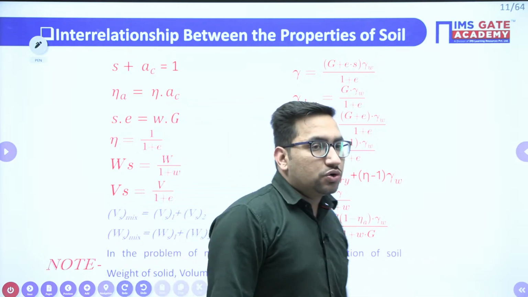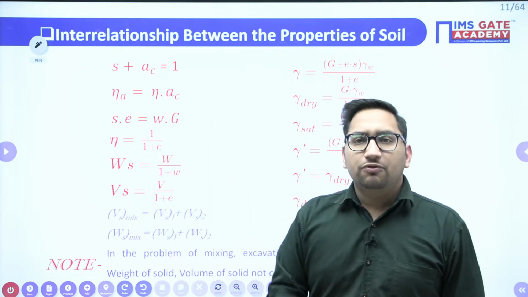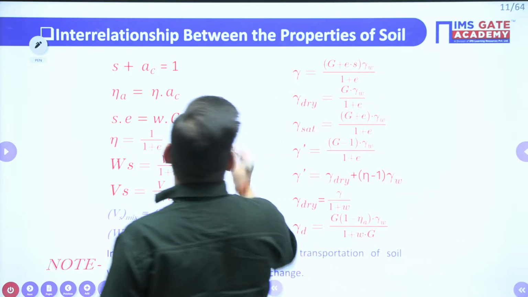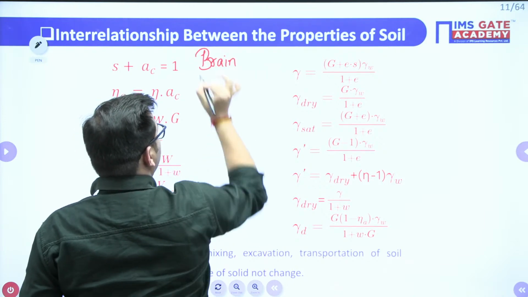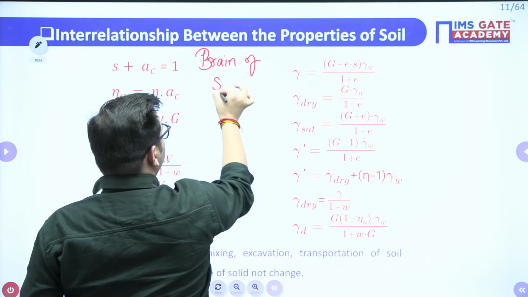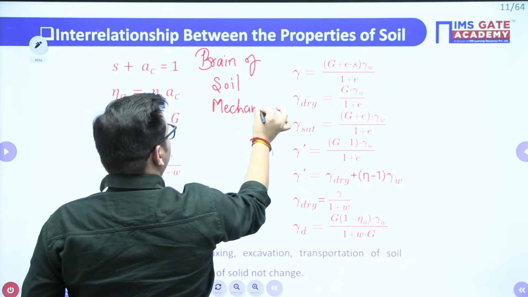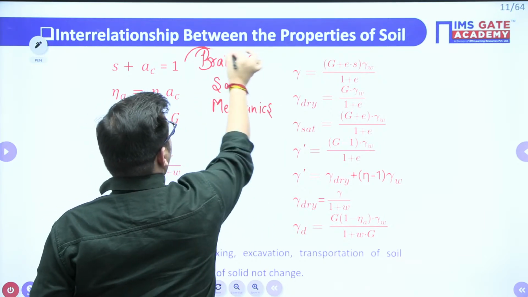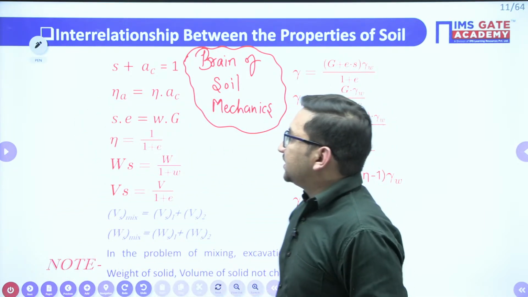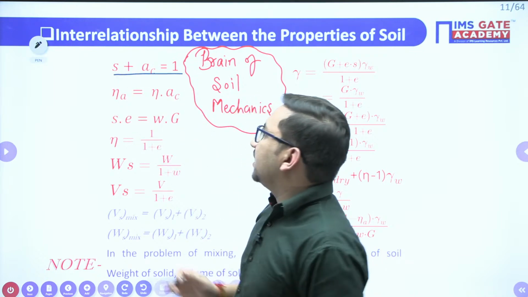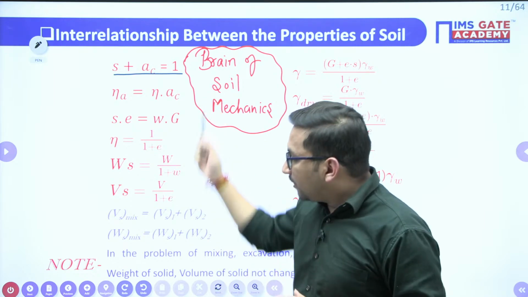Now these are some of the most important relations. You will definitely get one question with respect to these formulas, right? We call it the brain of soil mechanics. These are that important for you, as your brain is. Brain of soil mechanics. Clear? So remember these formulas. What is this? Your degree of saturation plus air content will be equal to 1, right? You should remember all these formulas.